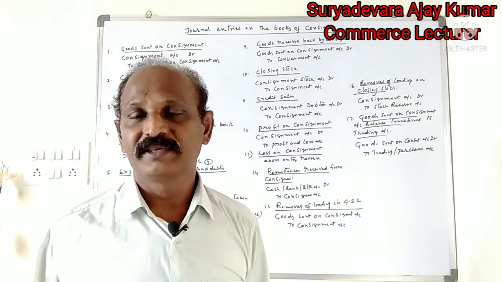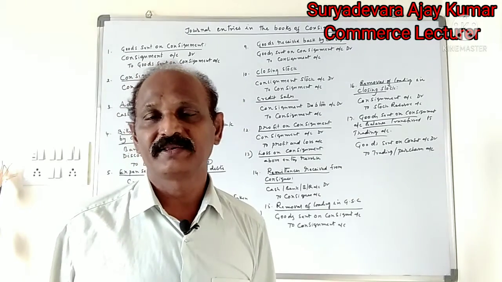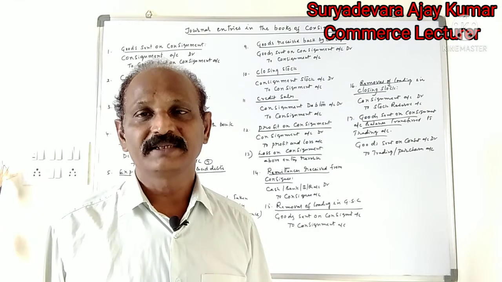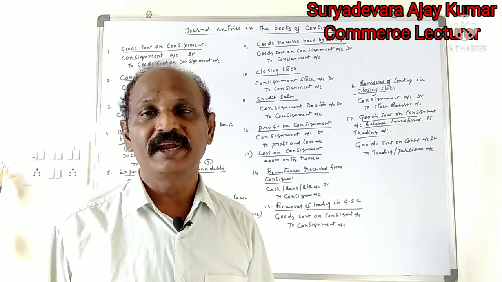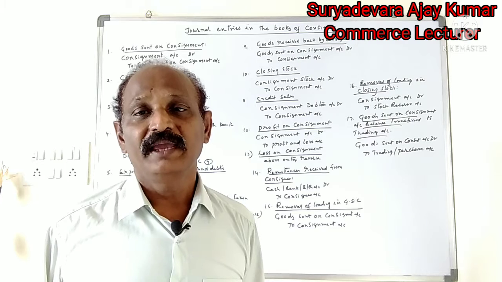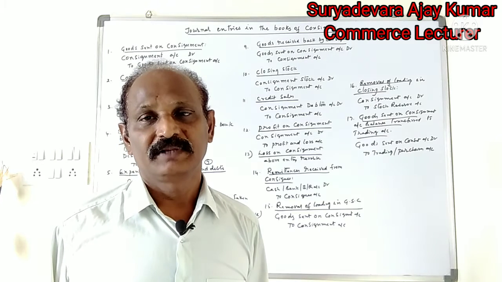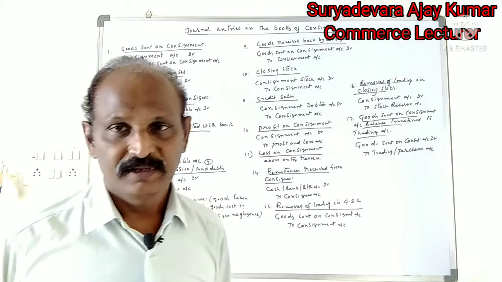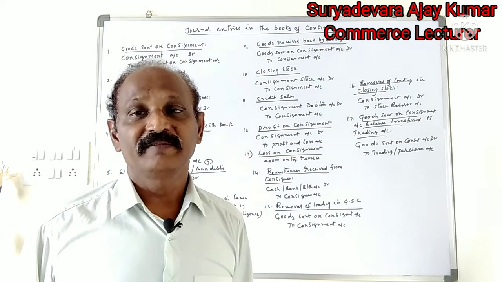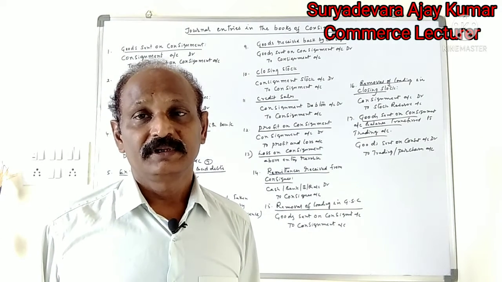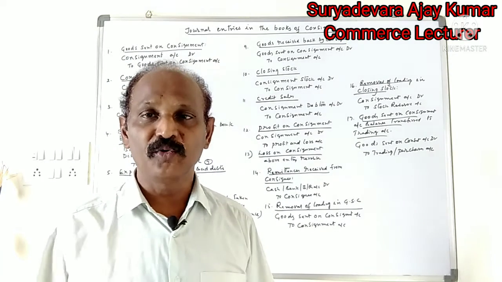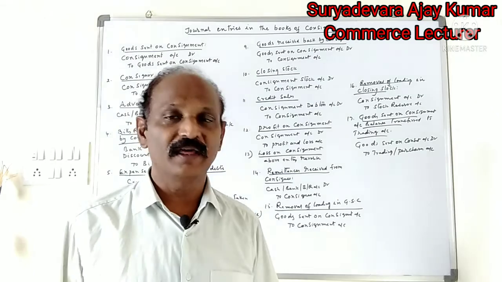Explain the next topics: invoice price and cost price. Loading means: sometimes the consignor sends goods to the consignee at a price higher than the cost price. That price is known as the invoice price. The difference between cost price and invoice price is known as loading or excess price in goods sent on consignment.